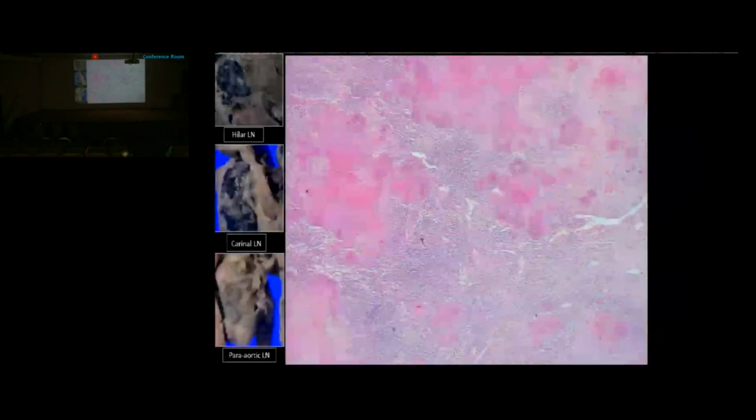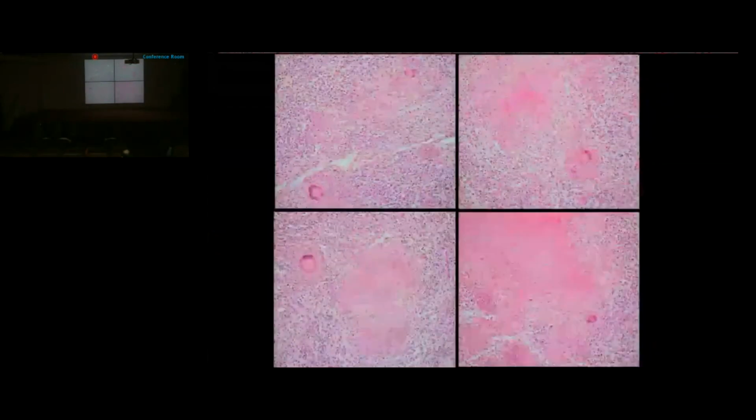Coming to the lymph nodes, there were multiple enlarged lymph nodes, including hilar lymph node, carinal lymph node, para-aortic lymph node, and mesenteric lymph node, size ranging from 1 to 6 centimeter in maximum dimension. And this is a section from one of these lymph nodes. It shows multiple caseating necrosis bordered by similar granulomatous inflammation. There were multiple well-formed granulomas which show central caseating necrosis lined by multinucleated giant cells. When Ziehl-Neelsen stain was performed, it showed numerous beaded acid-fast bacilli.